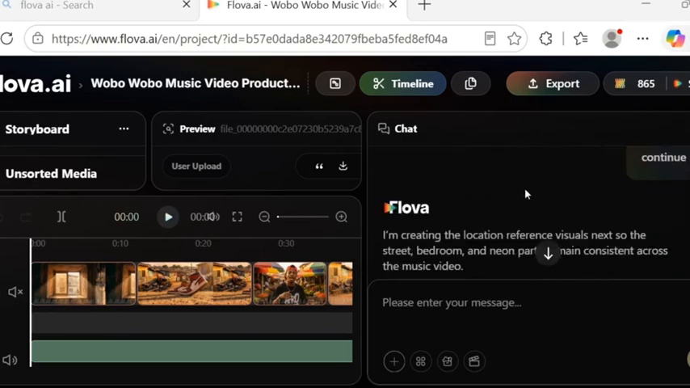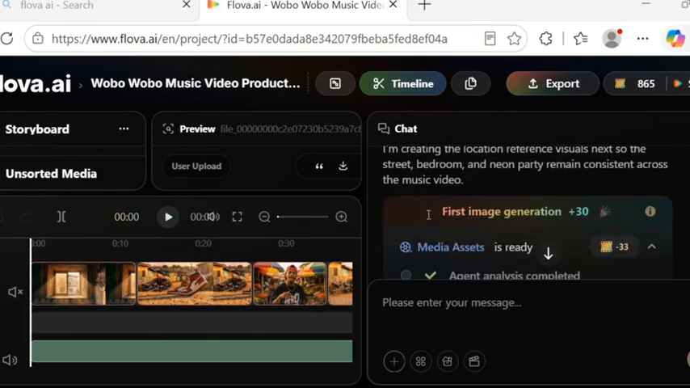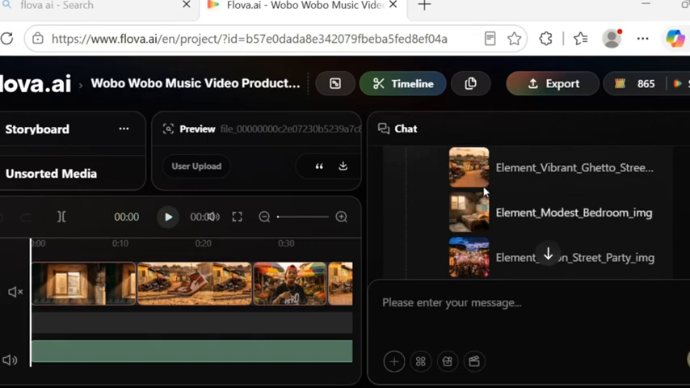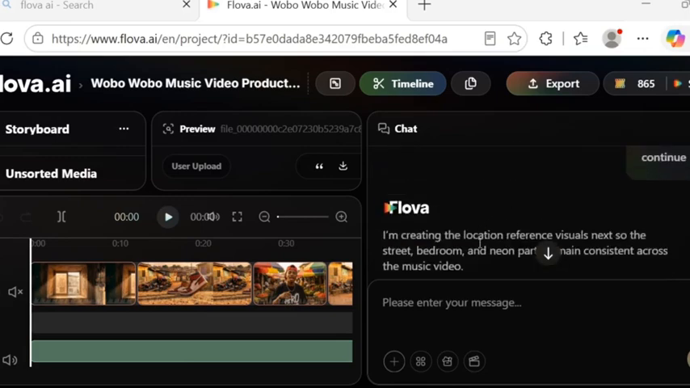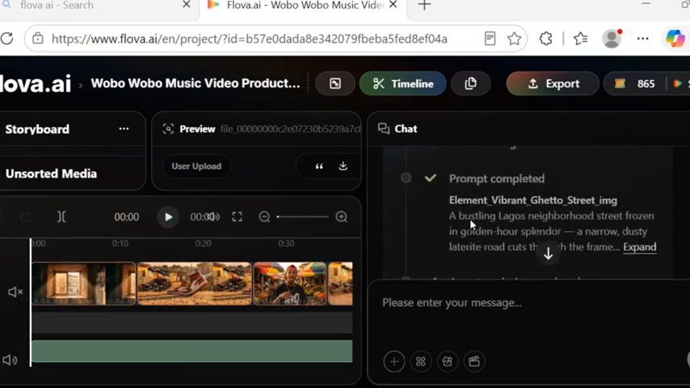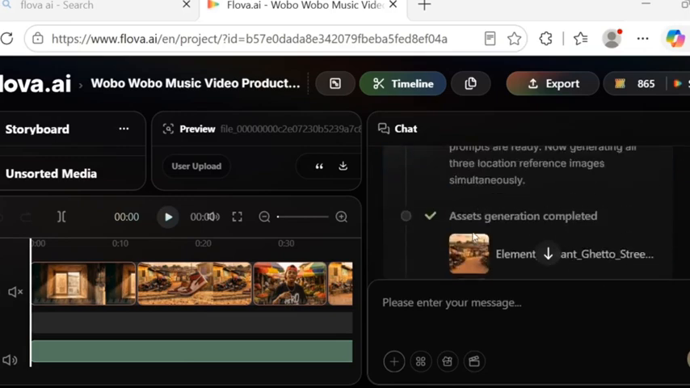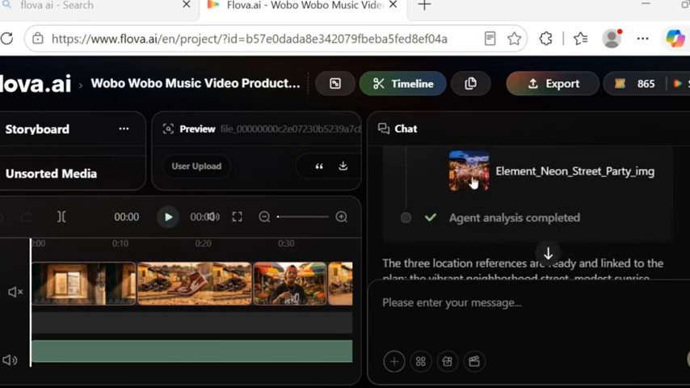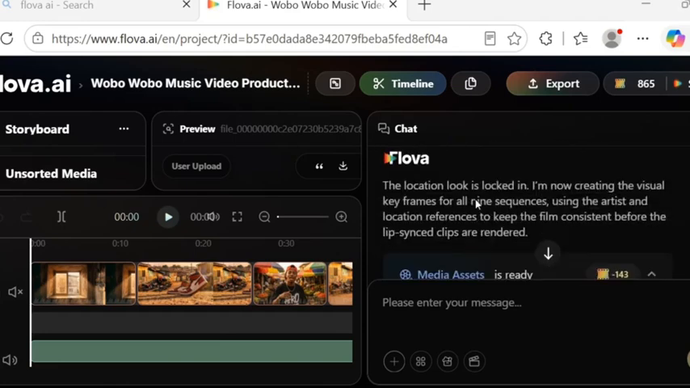You analyze it, and I click on continue, and it generates everything for me here. As you can see, the images of the story, because it analyzed it here. If you look here, it analyzed everything, and it decided to generate all the images I want. The scene, as you can see, the ghetto, everything, the set, everything was generated.